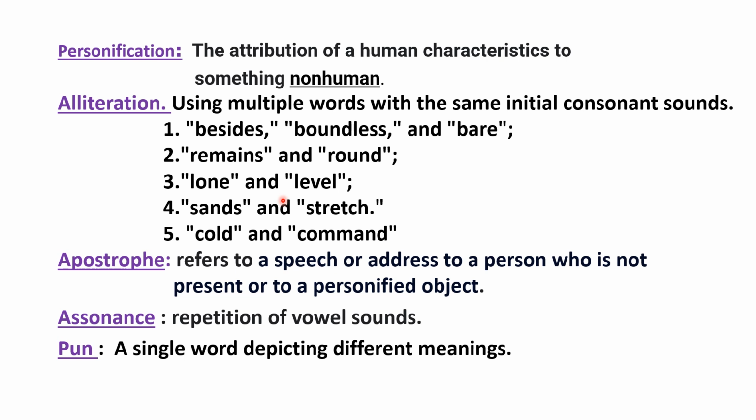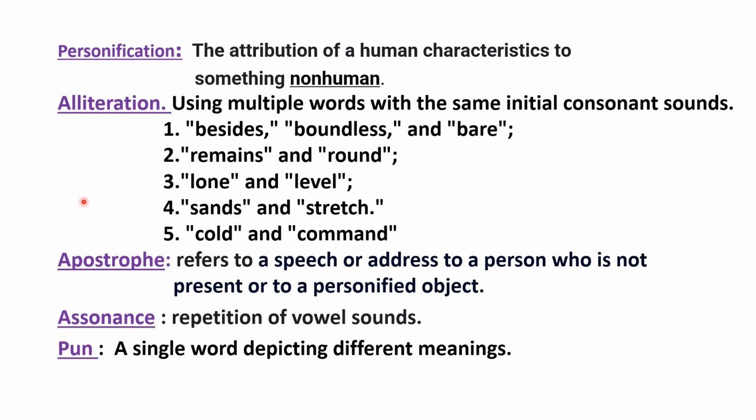I told you when we watch a movie, we can hear the music. But when we read a poem also, we can create music with the help of these literary devices, the alliterations. Then comes apostrophe. This is also a figure of speech. It refers to a speech or address to a person who is not present or to a personified object. So the poet talks as if somebody is listening to them. That is called apostrophe. Then assonance, the repetition of vowel sounds. Alliteration is the repetition of consonant sounds and assonance is the repetition of vowel sounds. Then the pun. A pun is a single word depicting different meanings.